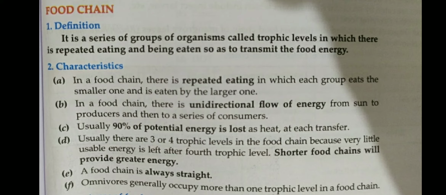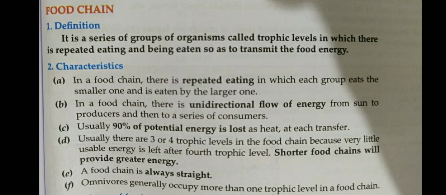If the food chain is short, it provides more energy, and if the food chain is longer, it provides less energy. Let's try to understand. If a human being directly feeds on vegetables and fruits, we are getting more energy. But in the second case, if the vegetables and fruits are eaten by the goat, and then the human being feeds on the goat, what happens? In such cases, the human being will get less energy.